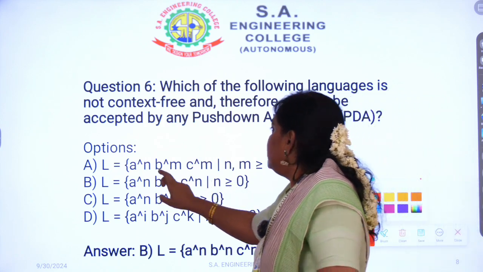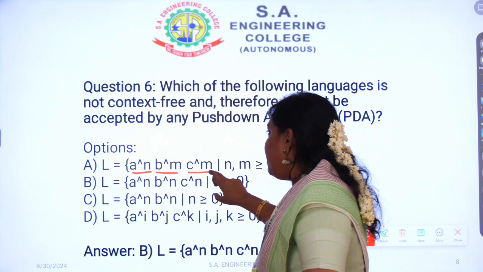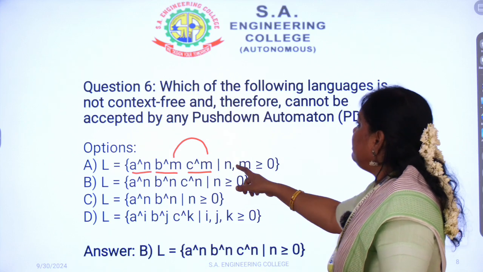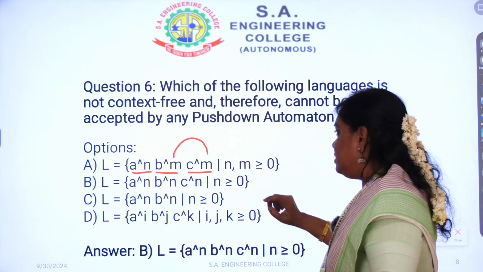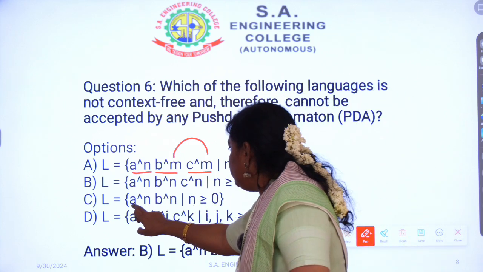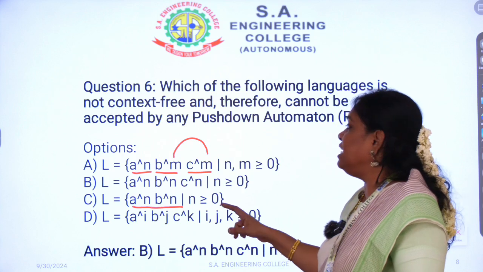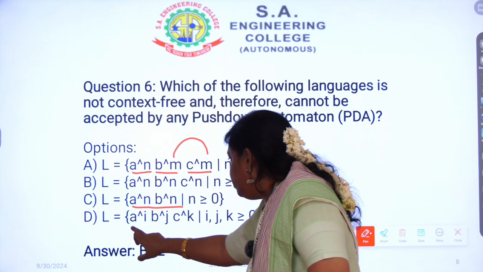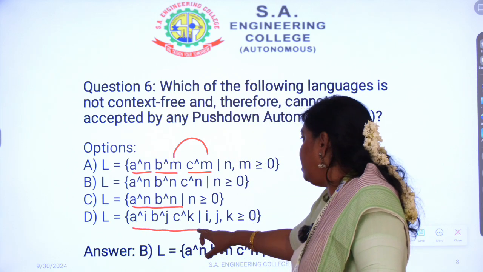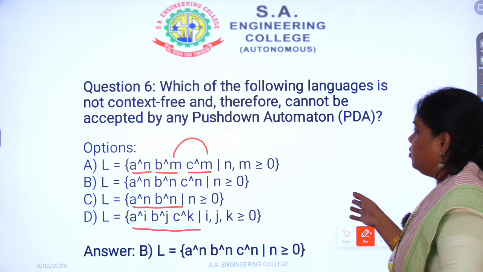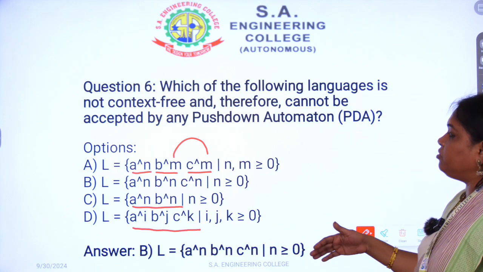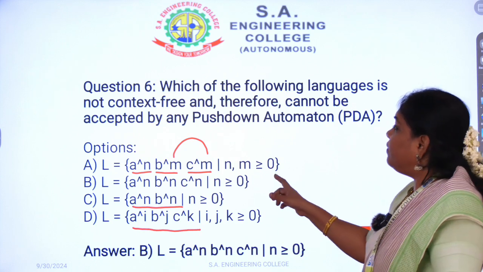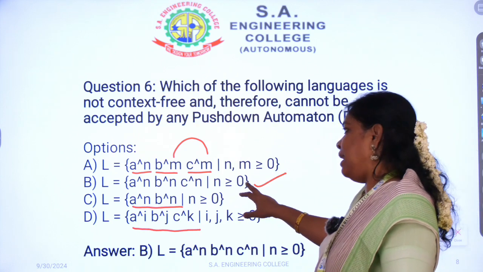So see the language a^n b^m c^n. Here these two have an equal number of characters, so we can design a pushdown automaton for this language. And for the language a^n b^n, both have equal numbers of characters, so a pushdown automaton is possible here. For a^i b^j c^k, all are different numbers, so whatever comes for a, b, or c, we have to accept it as it is.